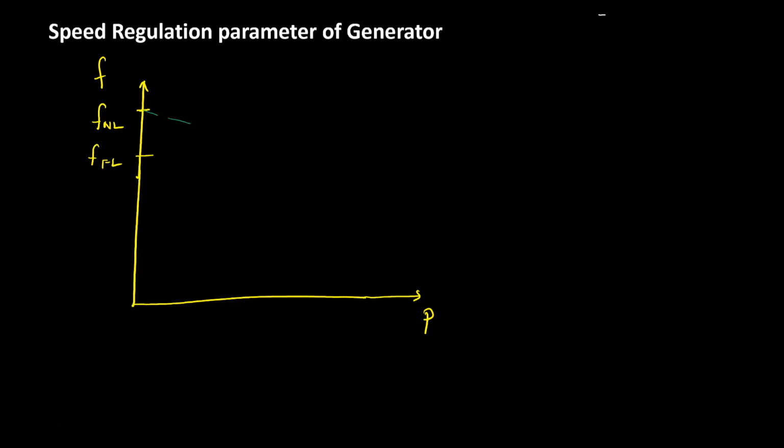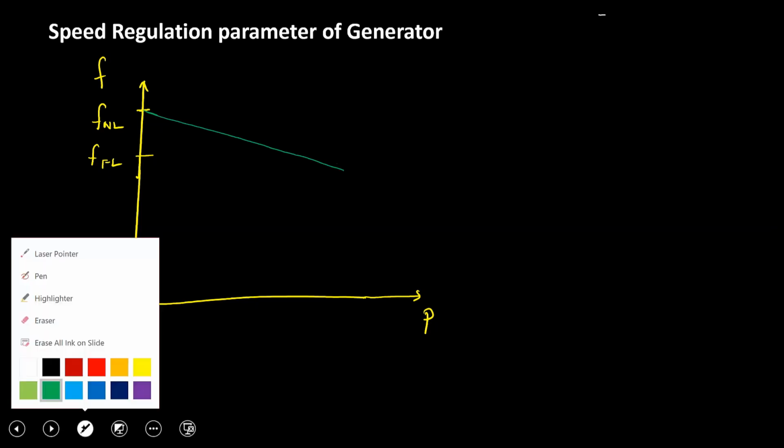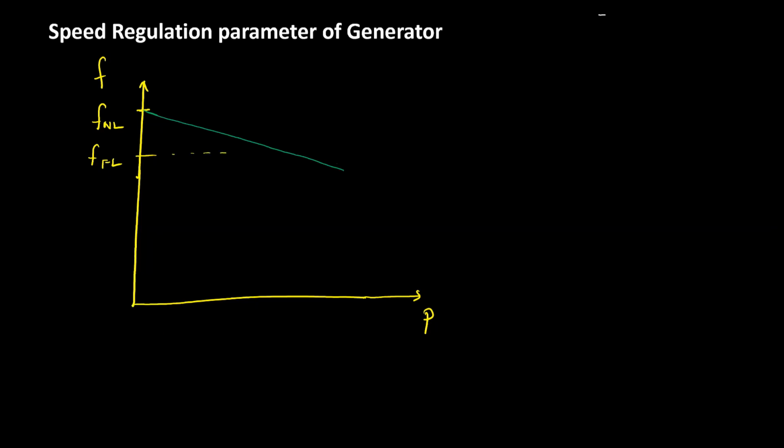When you keep on increasing the load on the alternator, what will happen? Its frequency will reduce, which we already know. At no load, its frequency will be high. At its rated or full load, its frequency will be less. Understand?